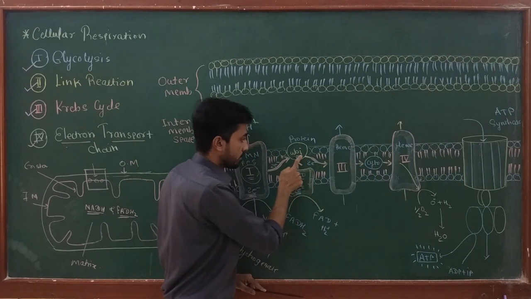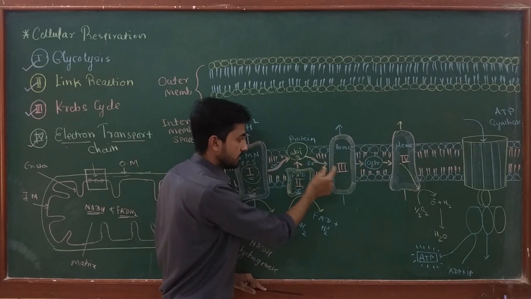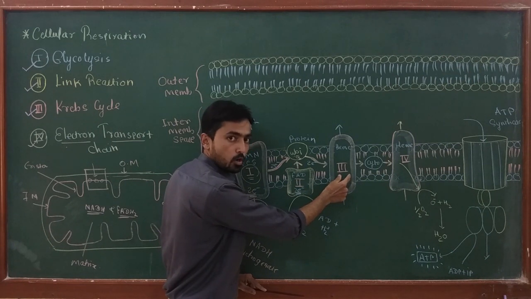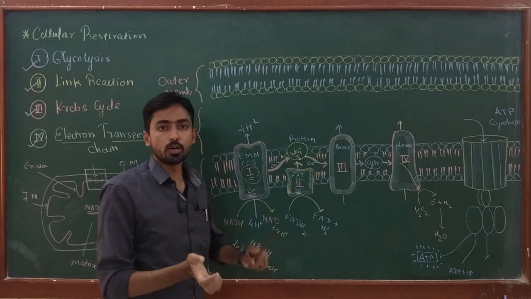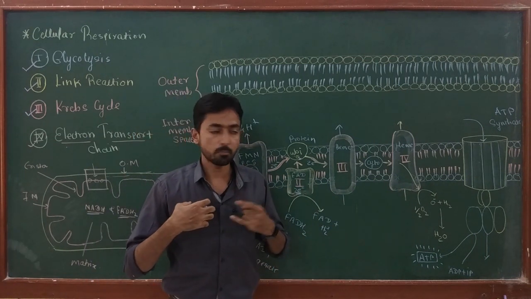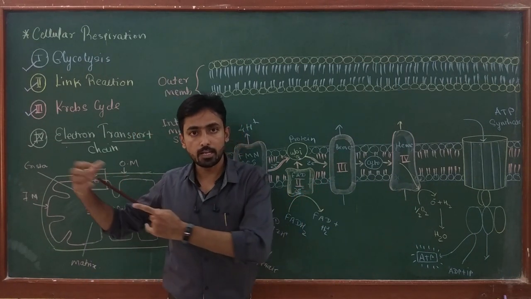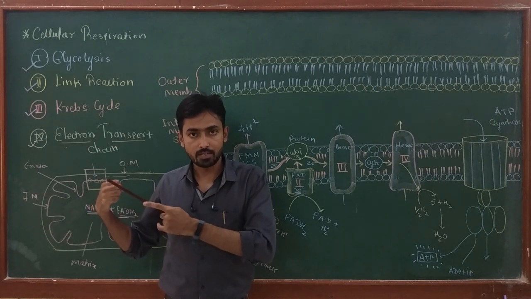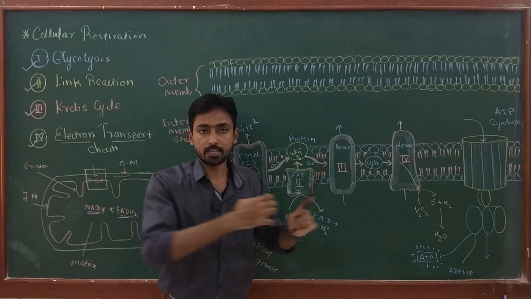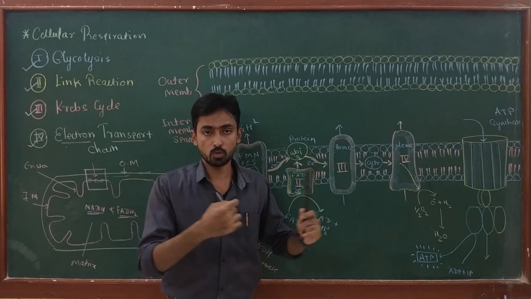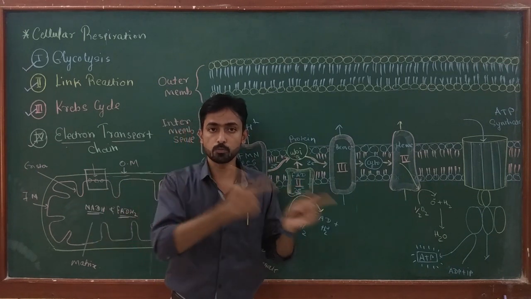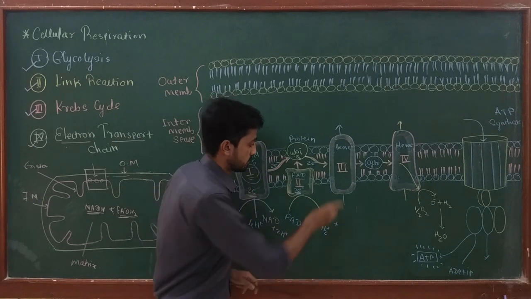It is called ubiquinone cytochrome C oxidoreductase, because if I am complex 3, I am taking electrons from ubiquinone and transferring them to cytochrome C. That means I am oxidizing ubiquinone and reducing cytochrome C.